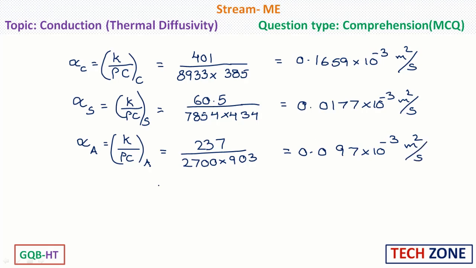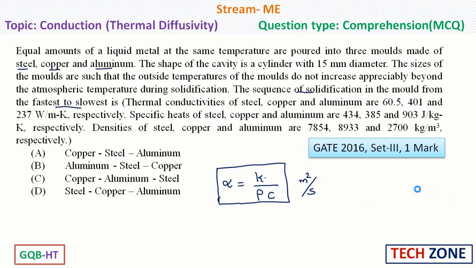So, if you observe carefully, the thermal diffusivity of copper is greater than that of aluminum, greater than that of steel. So, therefore, copper solidifies faster, then aluminum solidifies later, and out of these steel will solidify at the end. So therefore, our answer will be copper, aluminum, steel. So option C will be correct for this particular question. This is the end of explanation for this question.